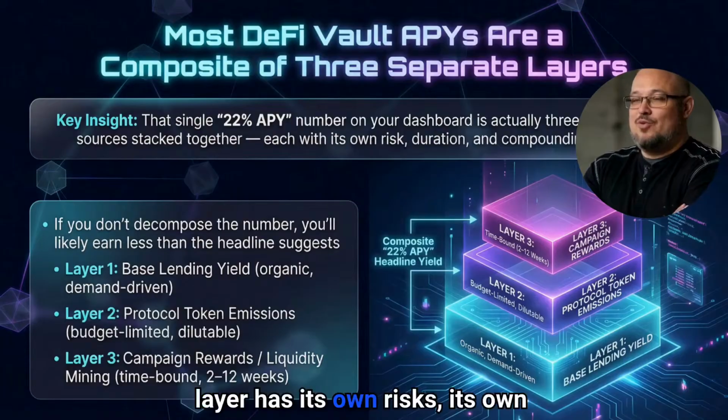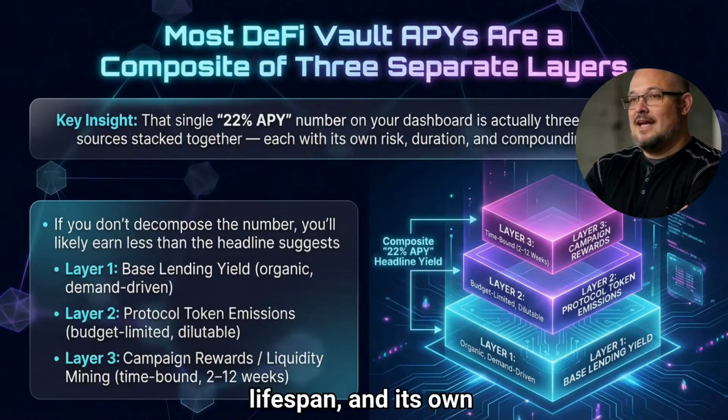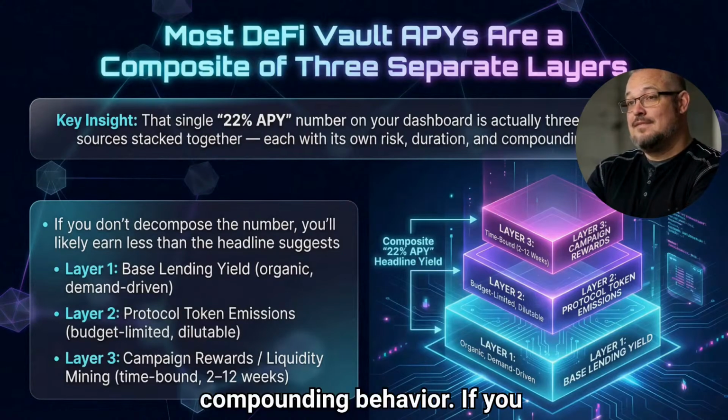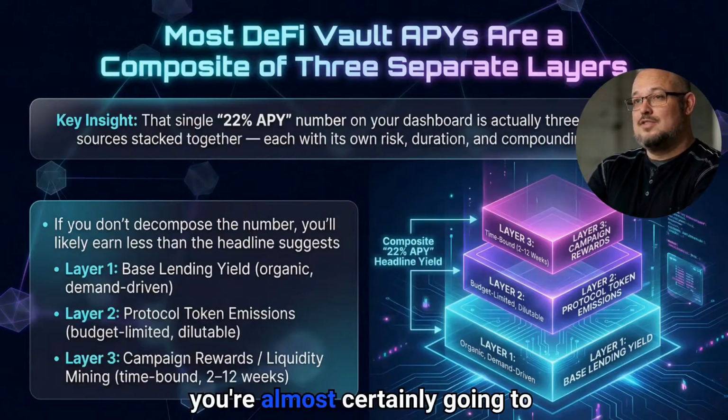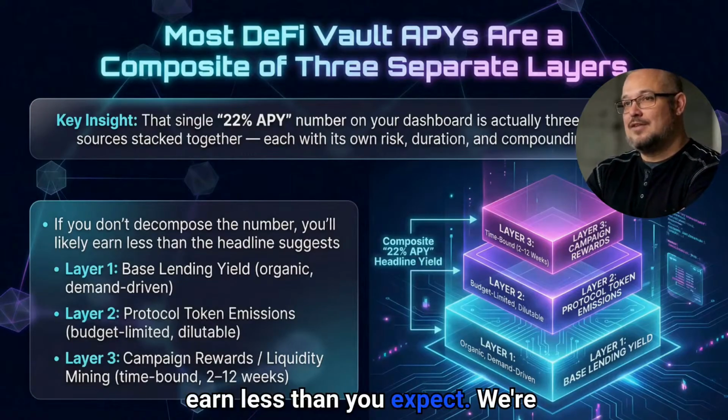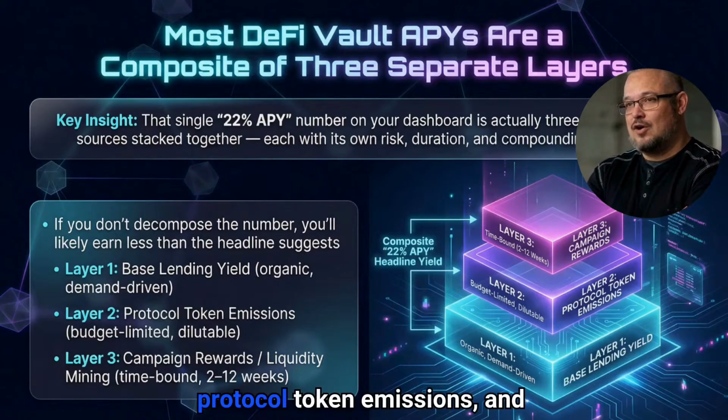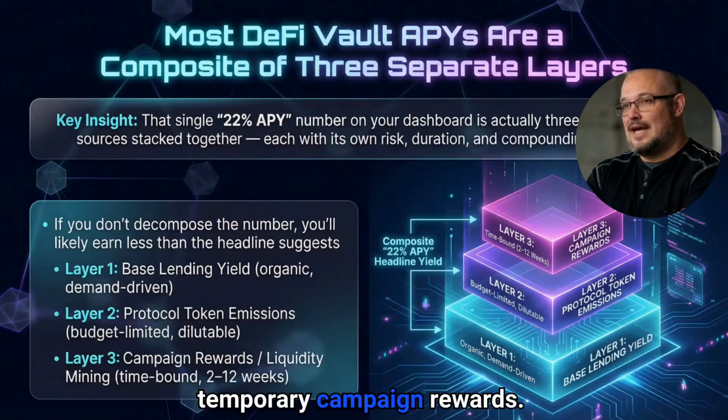Each layer has its own risks, its own lifespan, and its own compounding behavior. If you don't break down this number, you're almost certainly going to earn less than you expect. We're talking about base lending, protocol token emissions, and temporary campaign rewards.